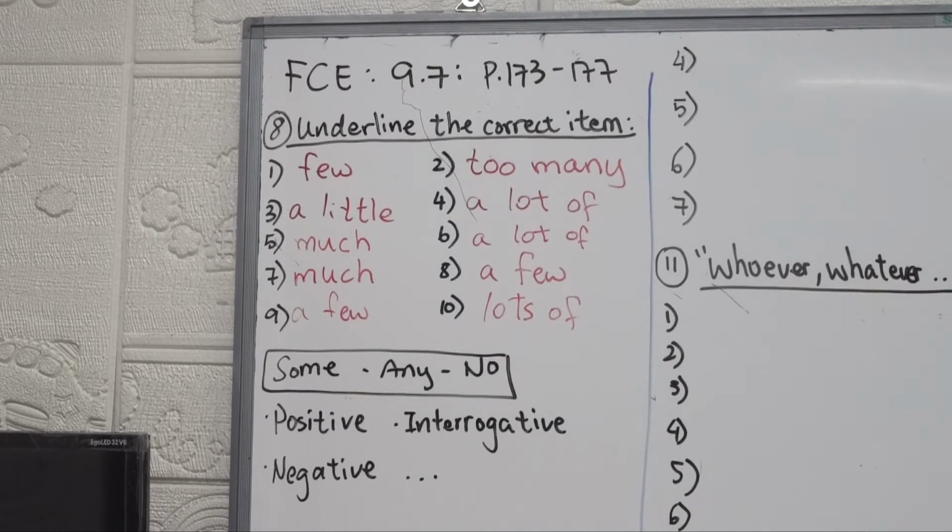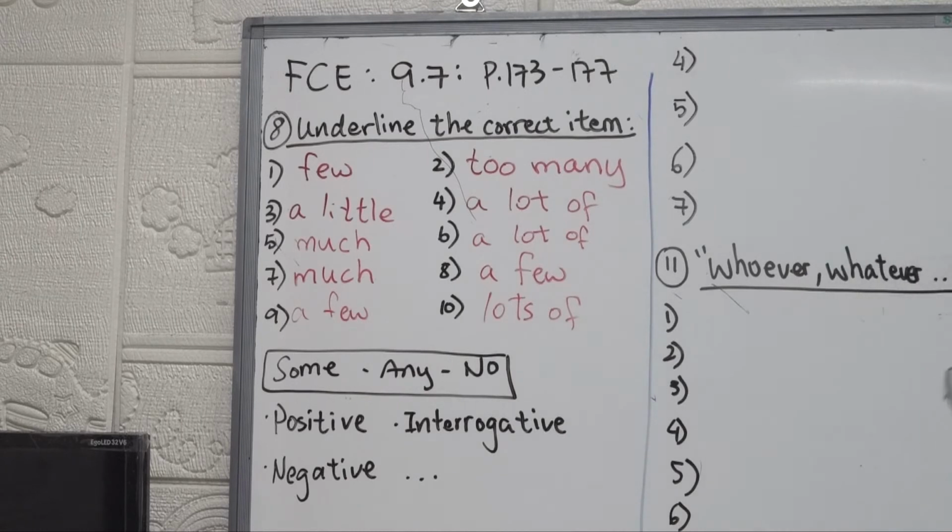14, Sally ate too much cake and now she feels sick. Much, okay? We're talking about the amount of cake, right? We can say a slice, okay? The amount, but in this case, cake, right? The parts of the cake that she ate. We can't count them, right? So much. Number 15, there are a few flowers in the garden.